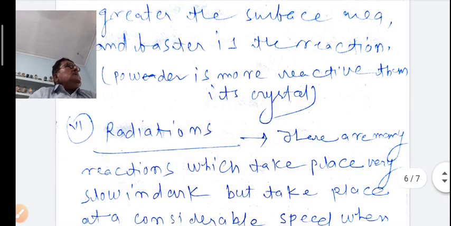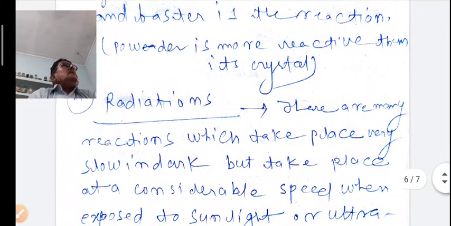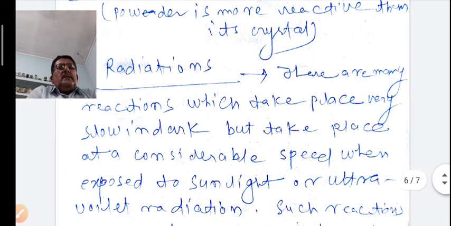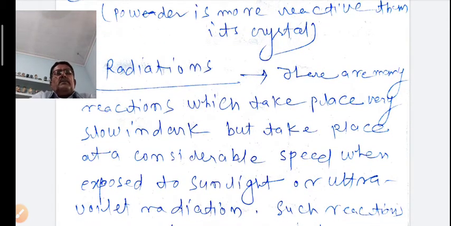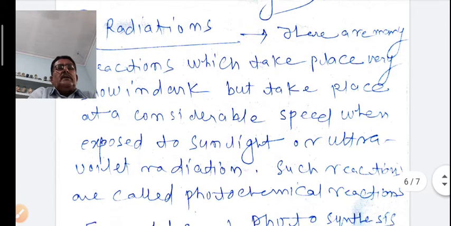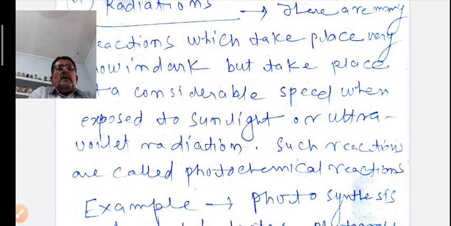Now the next point is radiation. Radiation means if any reaction takes place in the presence of light, it takes energy from the sun and the reaction goes fast. But in the absence of light, in the dark, radiation is less and the reaction goes slowly. So radiation is also a factor.